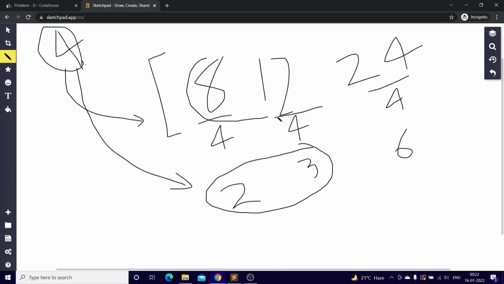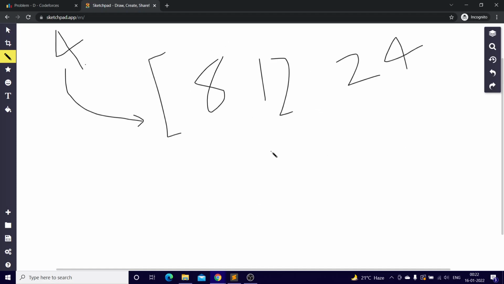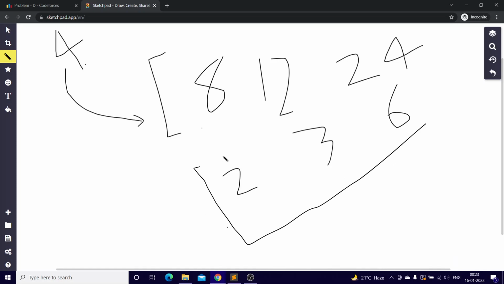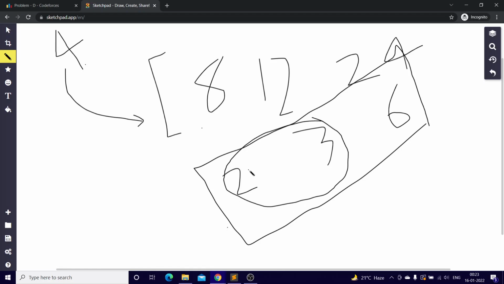And if you see, the GCD of 8 and 12 is also 4. So how can you check this? You can't just check 8 and 12, then 8 and 24, then 12 and 24. That's going to give you a TLE because you're going to run a nested for loop. So if you closely observe, let's divide all of them by 4. We'll be getting 2, 3, and 6. If in the whole list there are any two numbers which are co-prime, the GCD of the whole list is going to be 1.